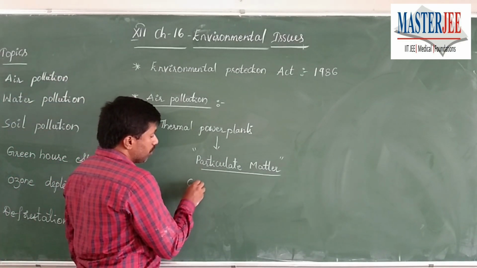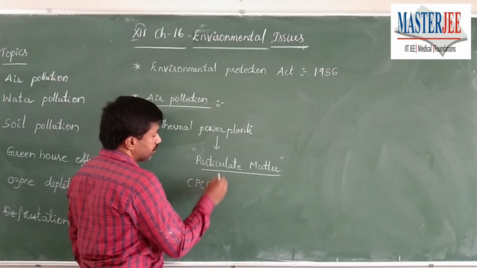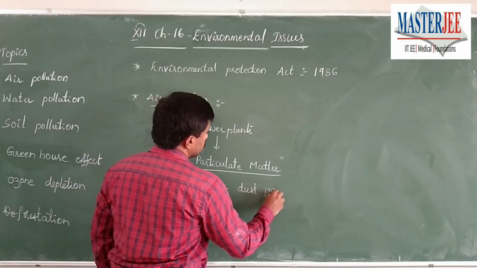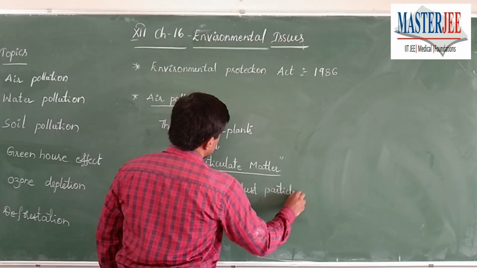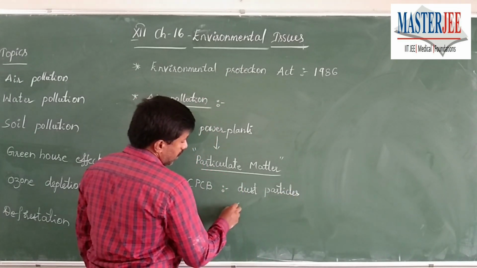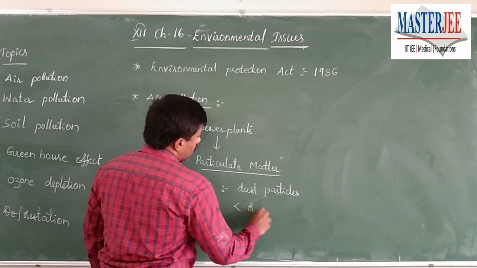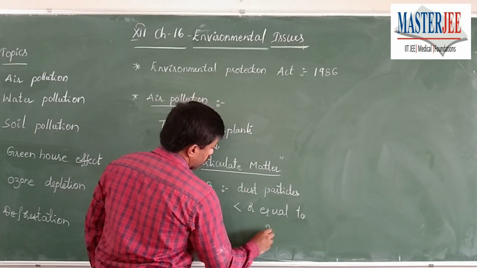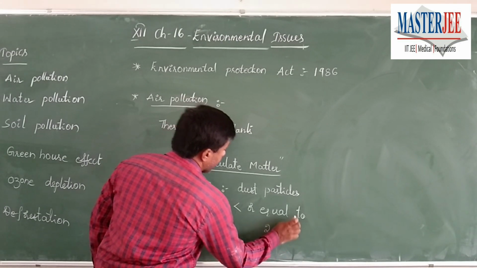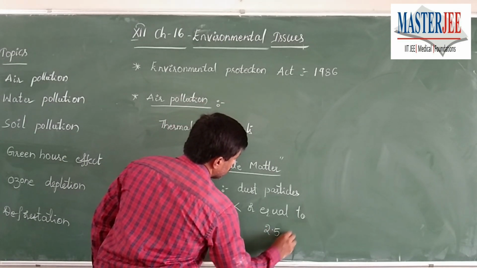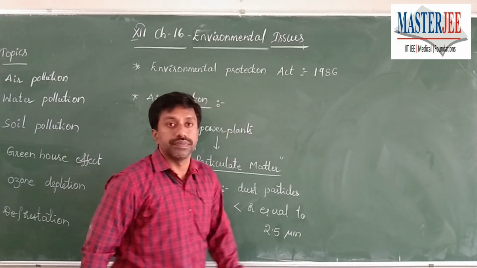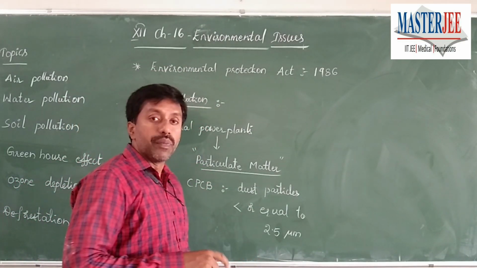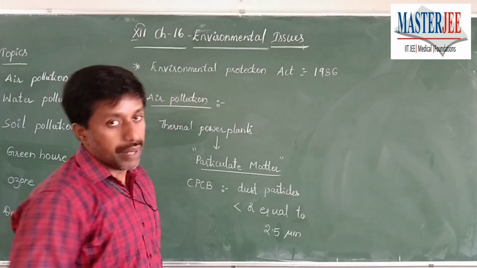According to the Central Pollution Control Board, any dust particles less than or equal to 2.5 micrometers are considered as particulate matter.